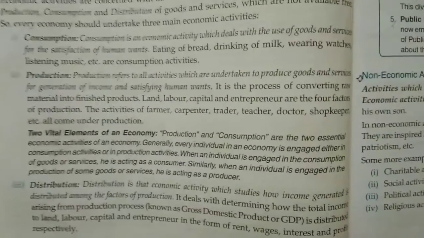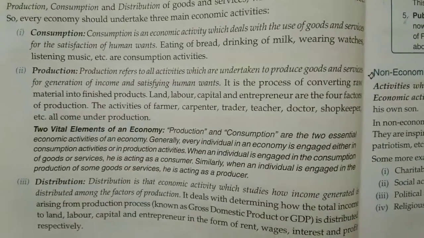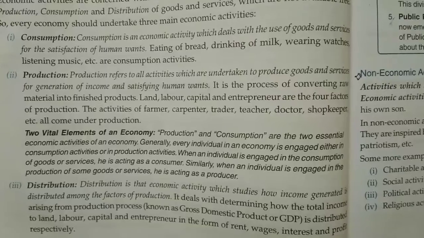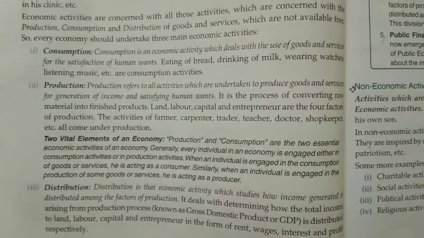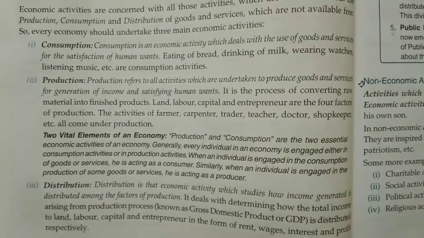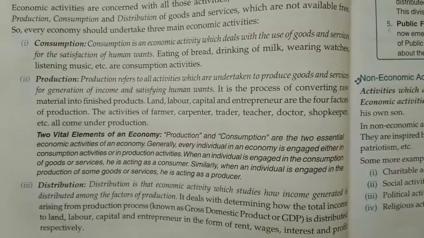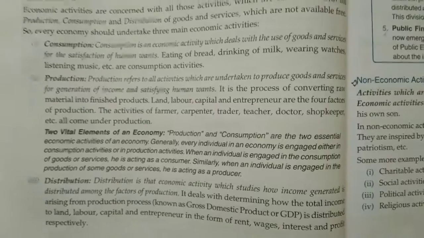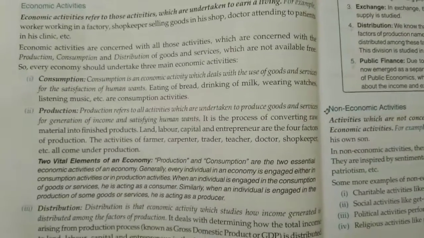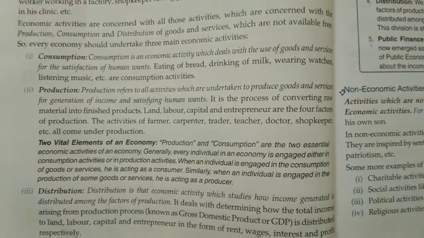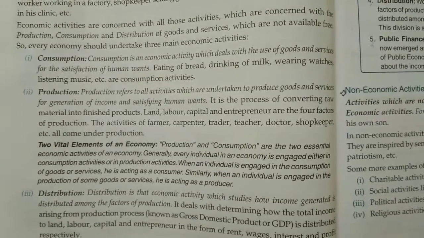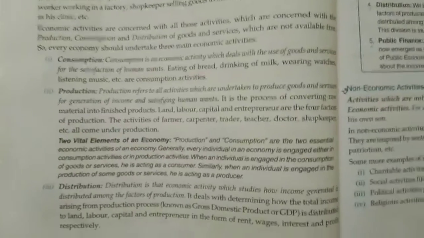So this distribution is defined as an economic activity which studies how income generated is distributed among the factors of production, known as GDP. What is GDP? GDP is gross domestic product. It includes all goods and services which are produced in the economy. So hence economic activities were classified as I told you all, that is consumption, production and distribution. So hope economic activity is clear. Economic activity constitutes three main economic activities. They are consumption, production and distribution.